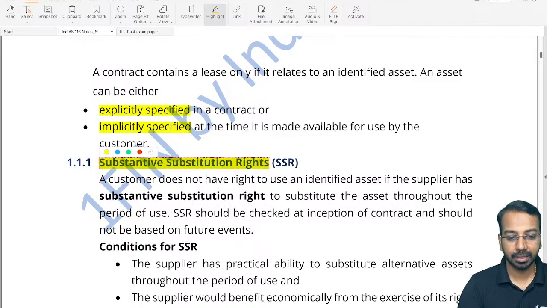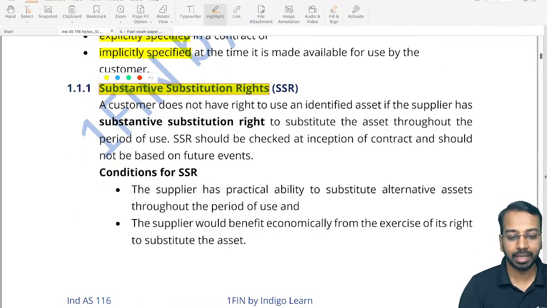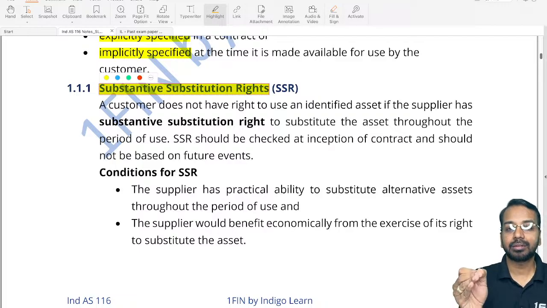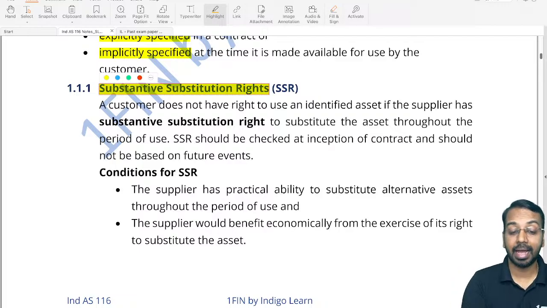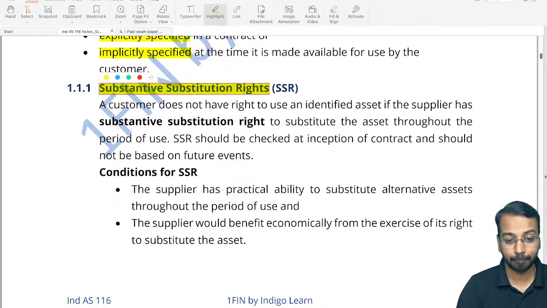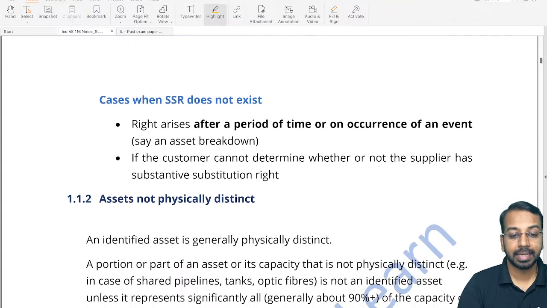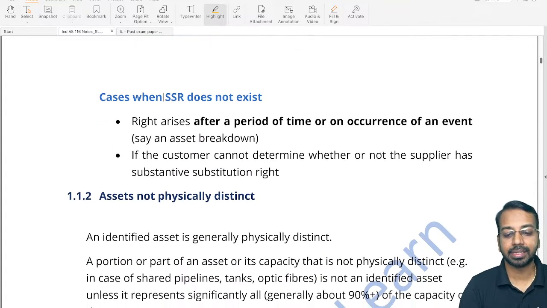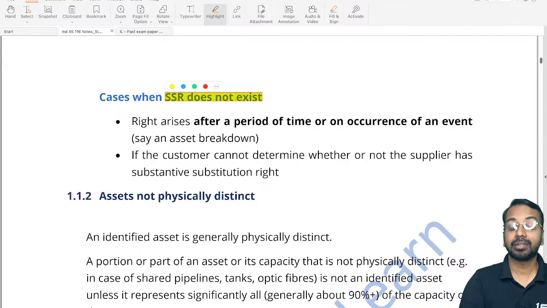So if these two conditions are fulfilled, we say that the lessor has SSR and the asset is not identified. Now, cases when SSR does not exist. When do we say that the substantive substitution right does not exist?